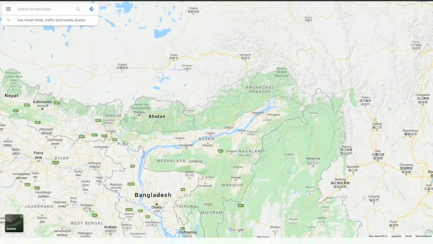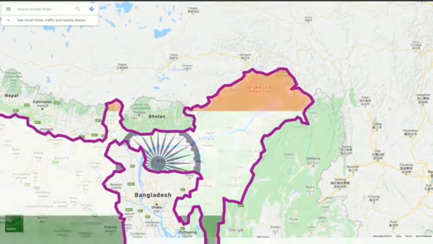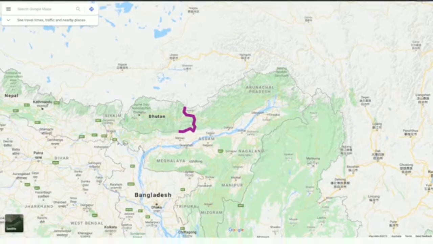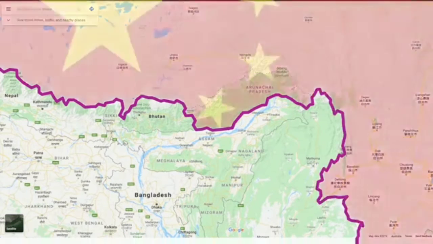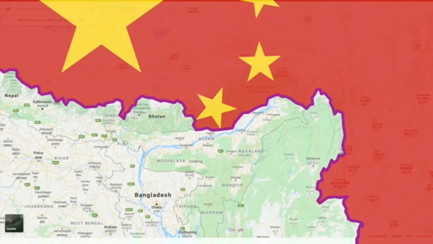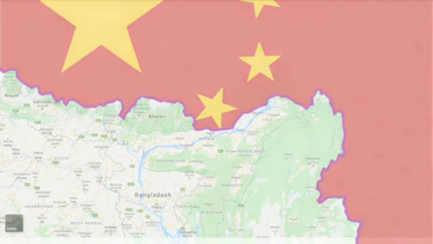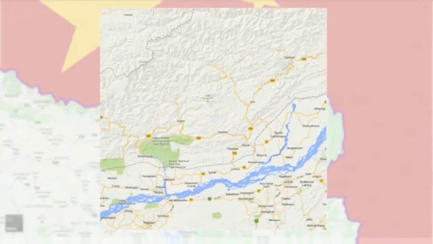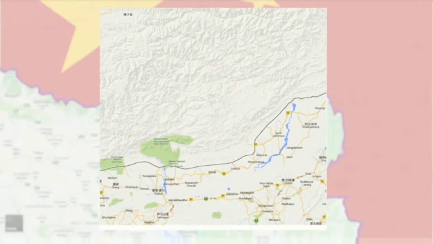However, if you view maps from an Indian server, this is the changed reality that you'll see. A clearly marked solid border in the north for India without any representation of China's claim at all. But if you view maps from a Chinese server, this is the even weirder reality that you'll see. Not only is the Chinese border clearly marked across China's claim in the south without any representation of India's claim in the north, but all of the Indian-built highways and Indian towns that actually exist and extend beyond China's claimed border just stop abruptly at the border, like they aren't even there, which is a little ominous.